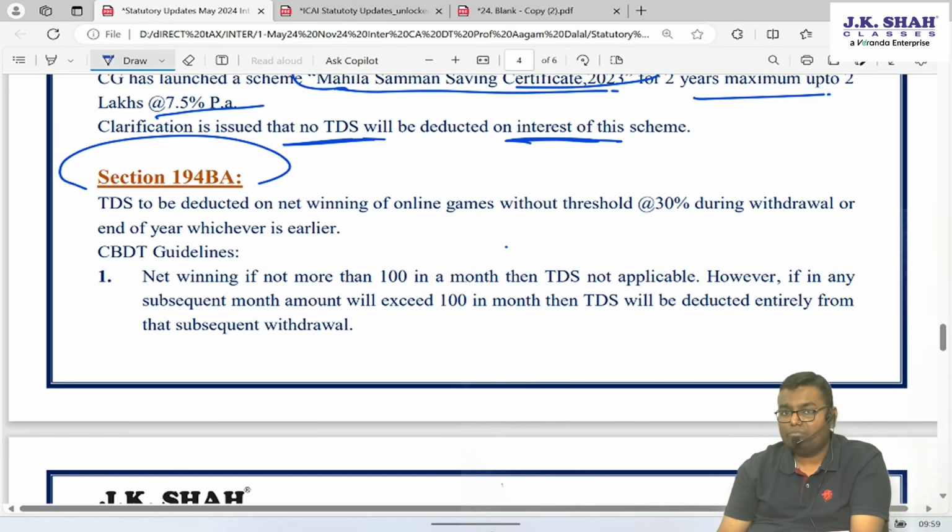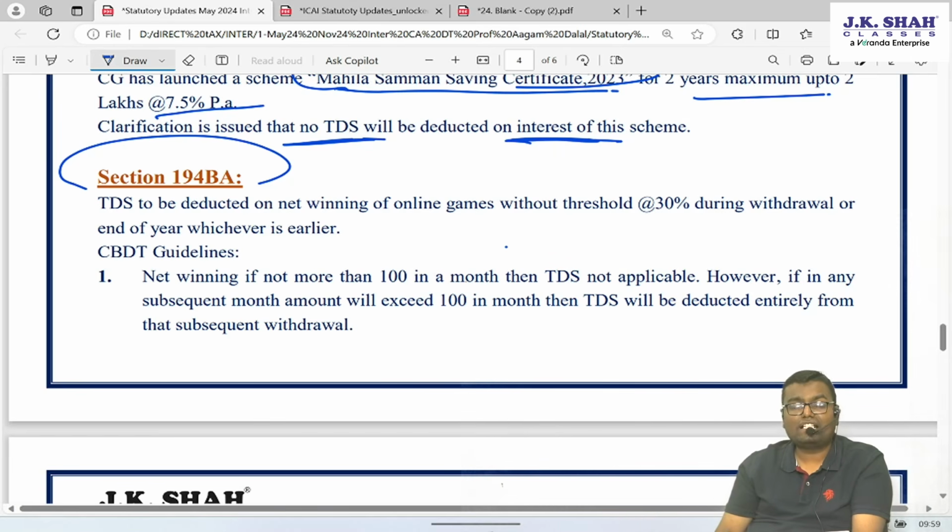See, in 194B, 194BB, that is casual income and horse races, the threshold is 10,000. In 194BA, there is no threshold. Any winning, 30% TDS is applicable. When is TDS applicable? At the time of withdrawal from your gaming account, or if not withdrawn, then at the end of the year, whichever is earlier.